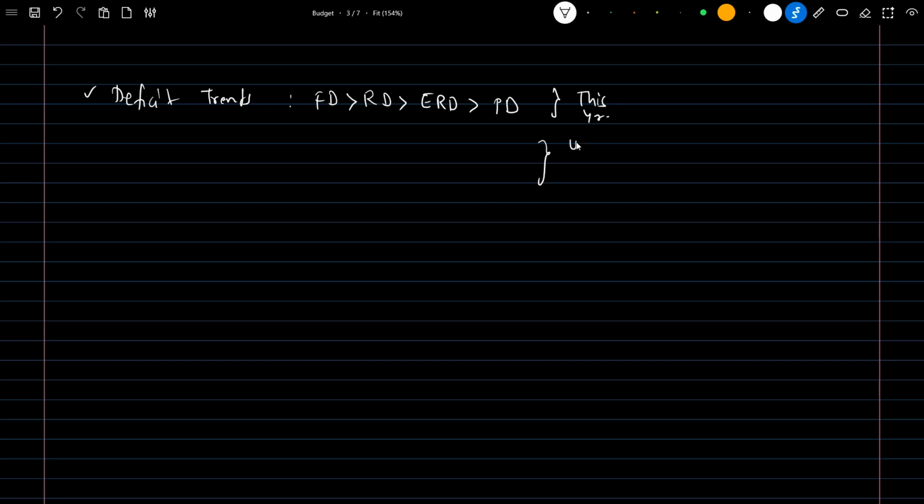But the funny thing is, until last year it was different: fiscal deficit greater than revenue deficit, greater than primary deficit, greater than effective revenue deficit. Effective revenue deficit used to be the lowest, but it has now occupied the third position. So these are the major statistics or trends which we need to remember.